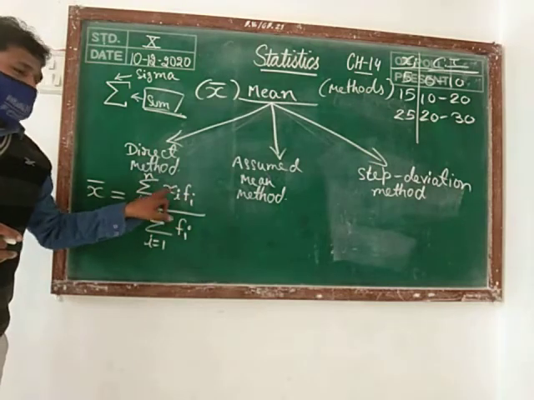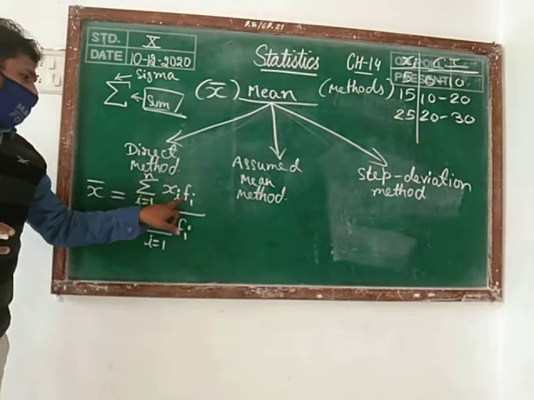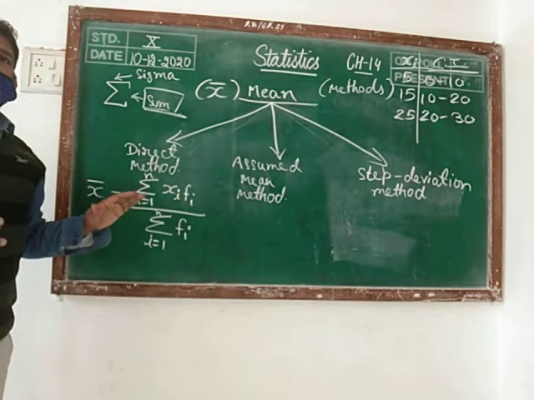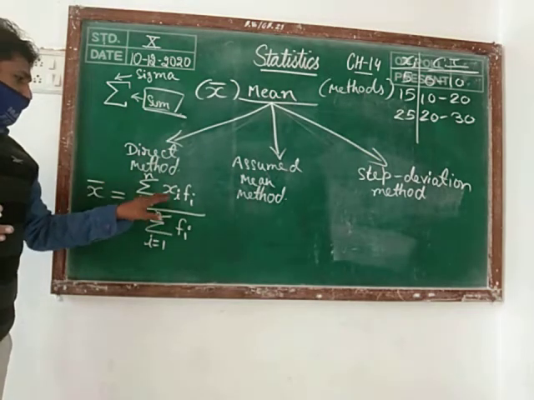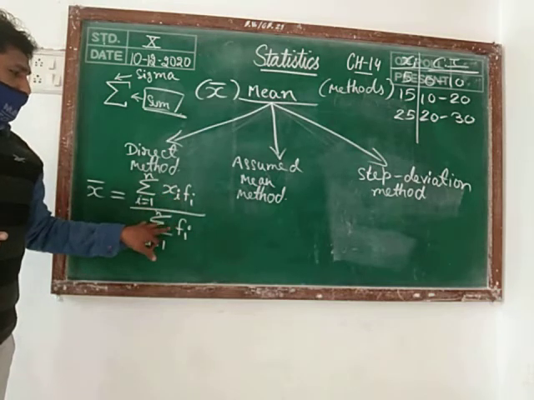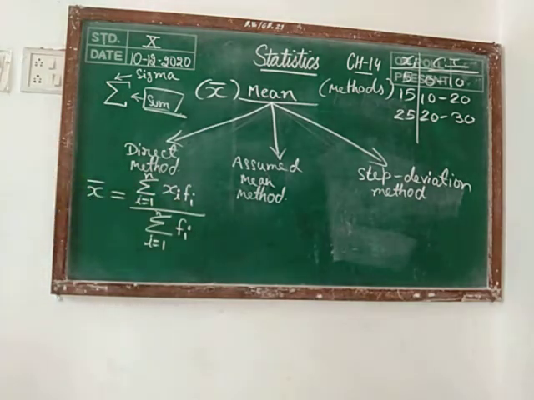Then we are going to multiply the value xi into fi, and then we have the sum of frequency. You have to add all the frequencies, and on dividing the sum of the product of these two by the sum of frequency, you will get the mean of the given data.